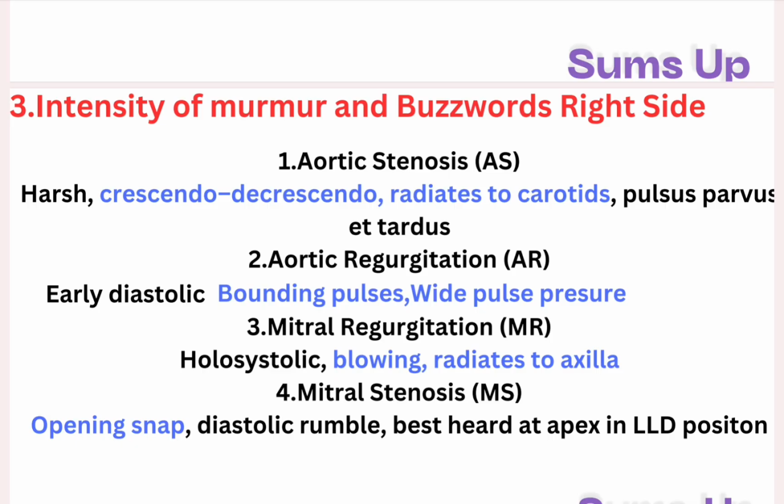Second, aortic regurgitation, an early diastolic blowing murmur. Look for pounding pulses and a wide pulse pressure. The blood is leaking back so the vessel feels the extra volume.